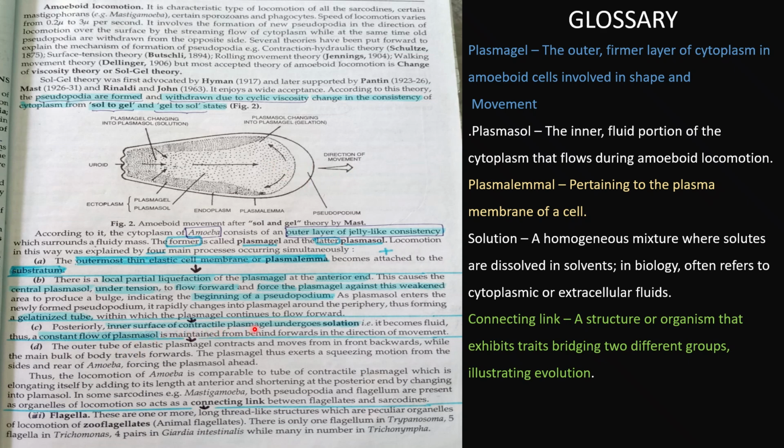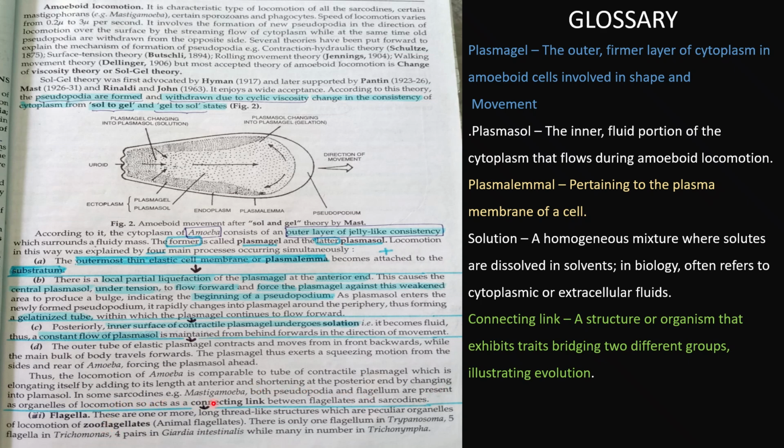Posteriorly, the inner surface of the contractile plasmagel undergoes solation, that is, becomes fluid. Thus, a consistent flow of plasmasol is maintained from behind forward in the direction of movement. The next thing that happens is that the outer tube of the elastic plasmagel contracts and moves in a backward direction while the main bulk of the body travels forward, and the plasmagel thus exerts a squeezing motion from the sides and rear of the amoeba, forcing the plasmasol ahead. Thus, locomotion of amoeba is compared to a tube of contractile plasmagel, which elongates itself by adding to its length at the anterior end and shortens at the posterior end by changing into plasmasol.